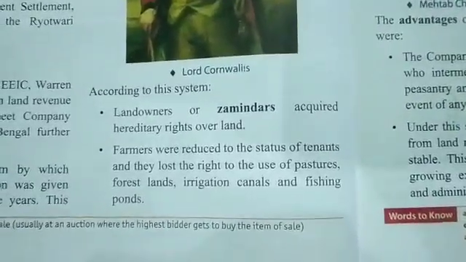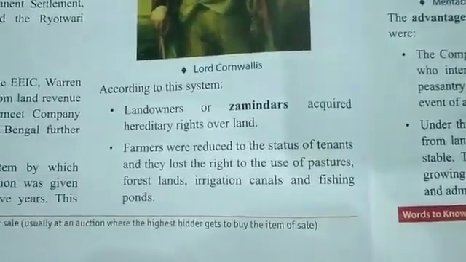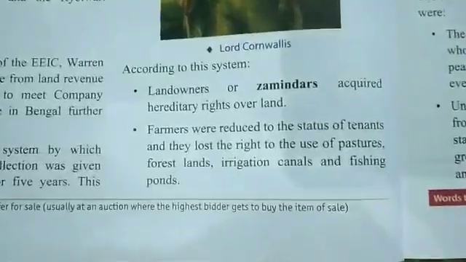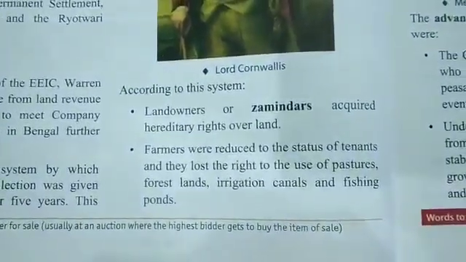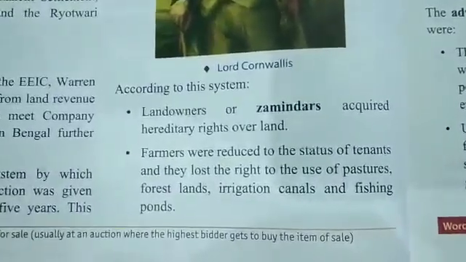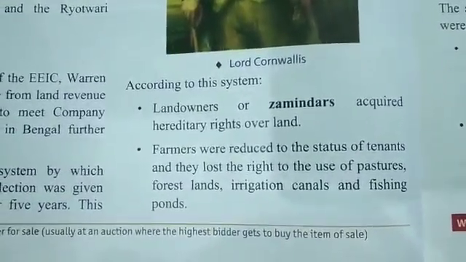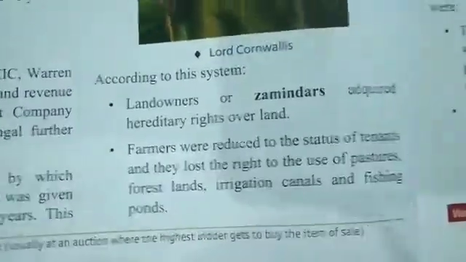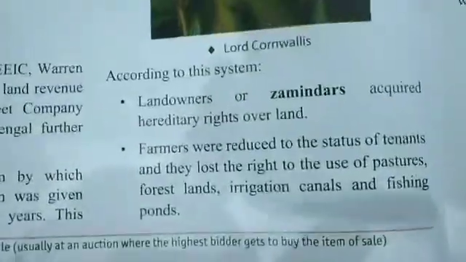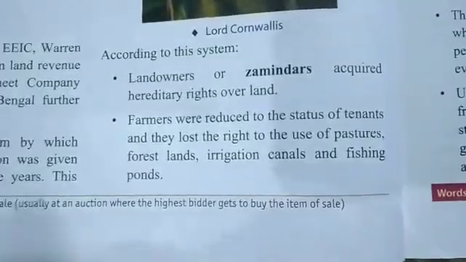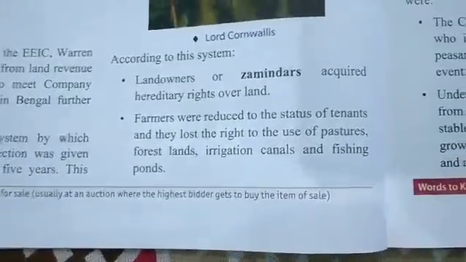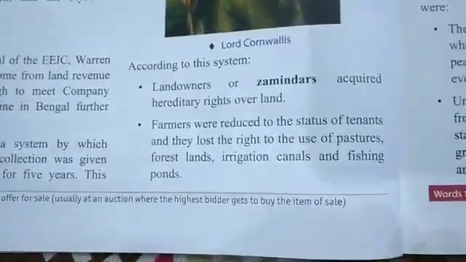So in this system, what happened? Opposite of the Izadari, the zamindars acquired the land hereditarily. In Izadari, the land was auctioned every 5 years, but in the zamindari system, the landowners had ownership of the land hereditarily, generation after generation.